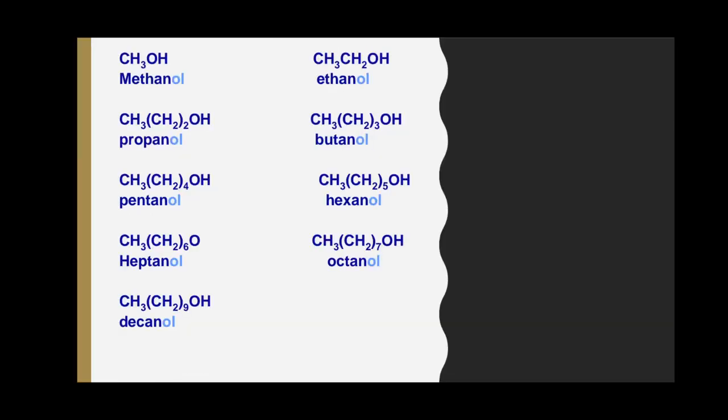These are some examples of alcohols and their names according to IUPAC nomenclature.